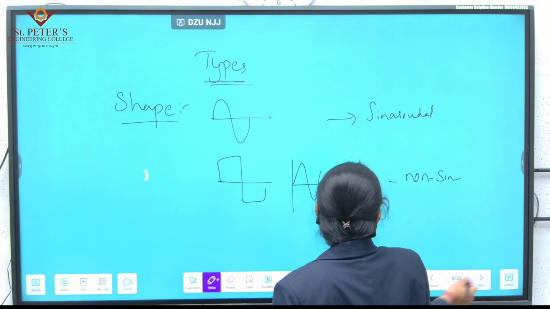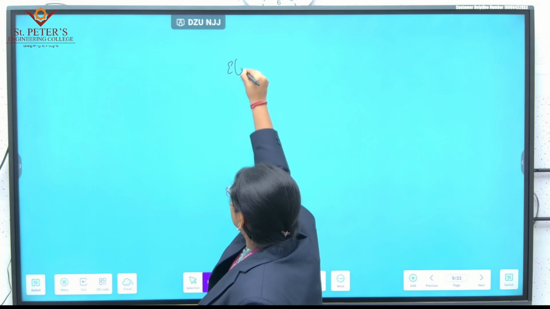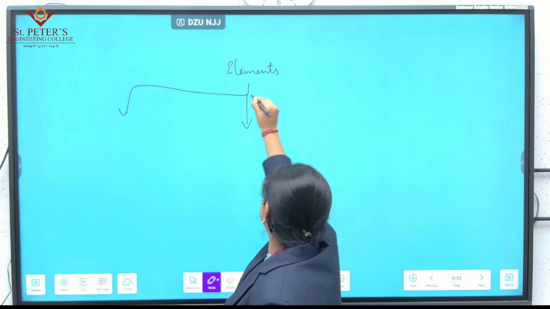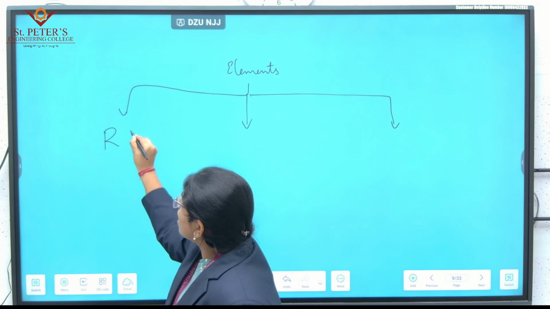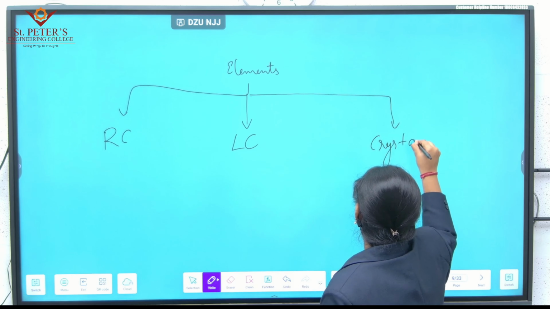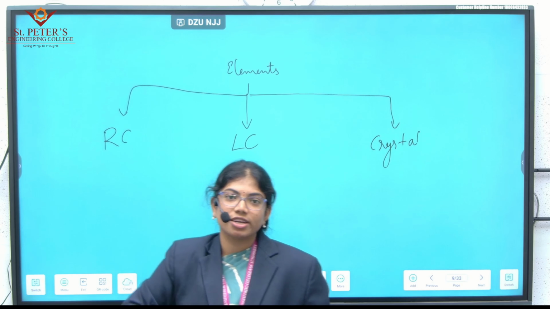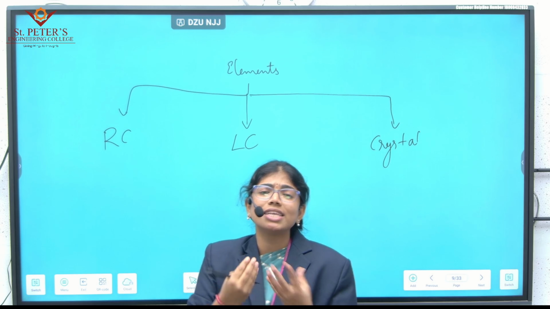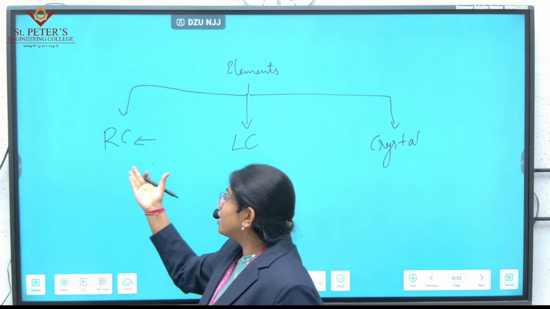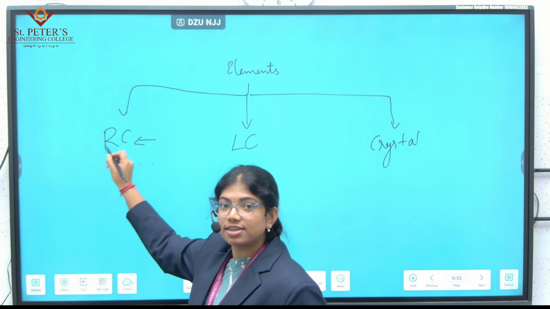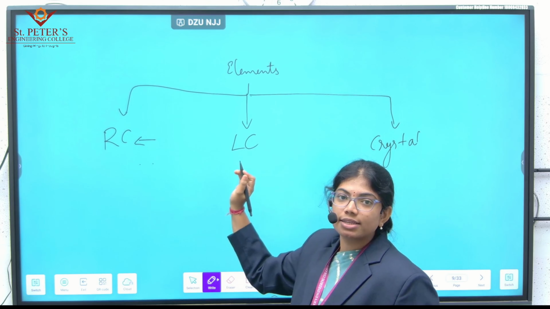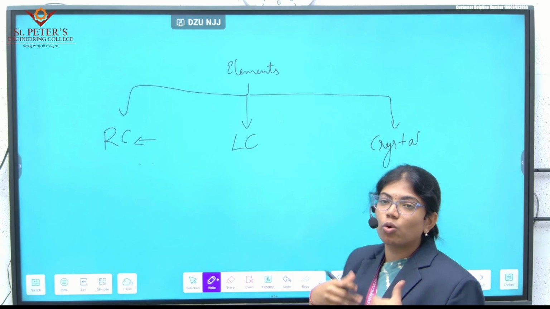Now the next category of oscillators is based on elements. Based on elements, we have three categories. First is the RC oscillator, second is the LC oscillator, third is the crystal oscillator. This RC, LC or crystal is generally the feedback network, the reason to generate the oscillations. In RC, the name itself tells you R and C, that is resistor and capacitor, act as a feedback network. In LC, inductor and capacitor act as a feedback network. In the crystal oscillator, the crystal is going to generate the feedback.